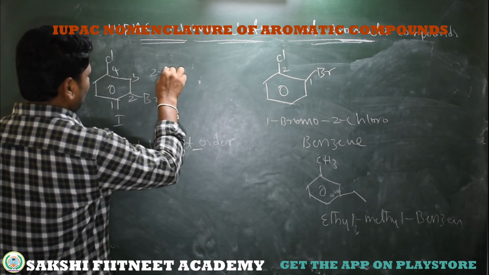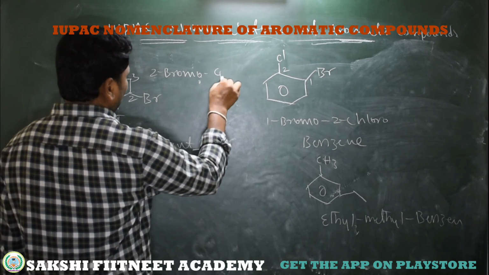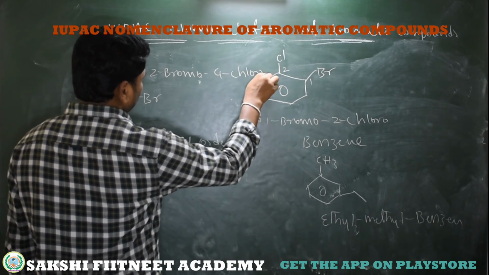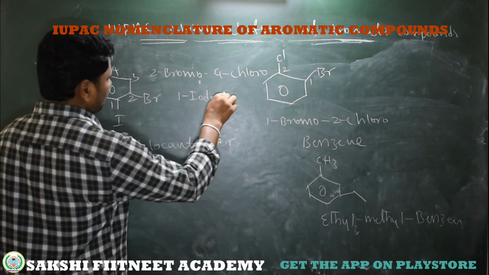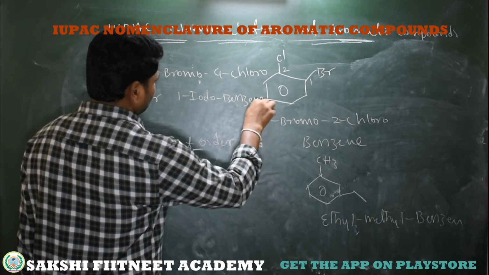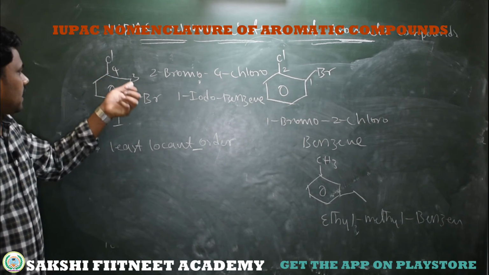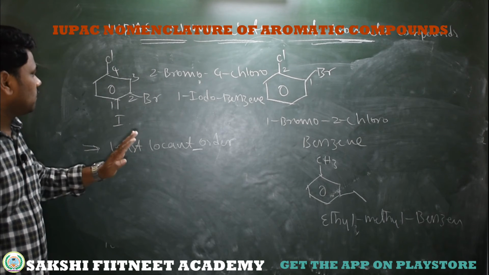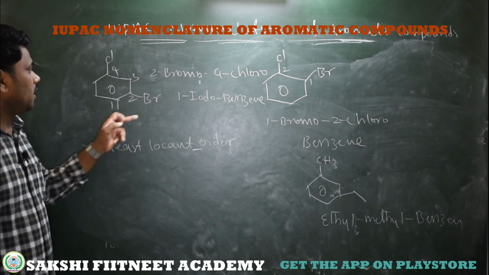So here 2 bromo, B is the first alphabet, 4 chloro, now 1 iodo, benzene. So this is the way to write IUPAC name for trisubstituted benzene. You just follow least locant order irrespective of priority.